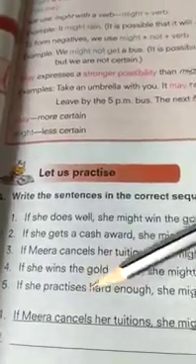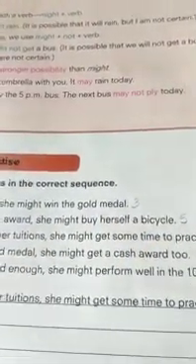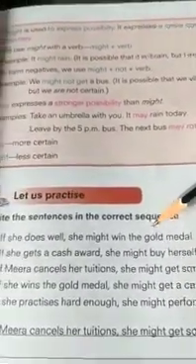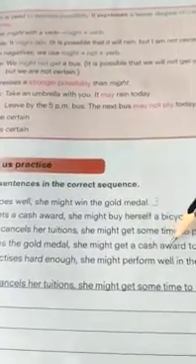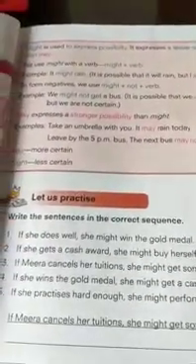Because there is a possibility that if she practices hard enough, she might perform in a 100-meter race. Now, if she will perform, what will happen when she performs well? She might win a gold medal. Now, if she wins a gold medal, what will happen? She will get a cash award too. And if she gets a cash award, then what will happen? If she gets a cash award, she might